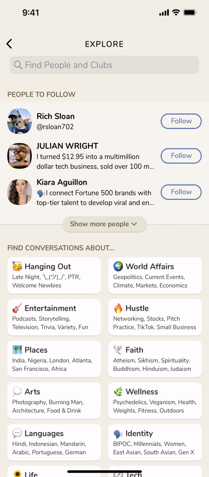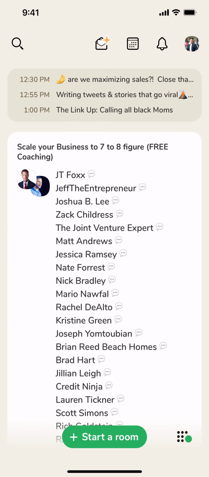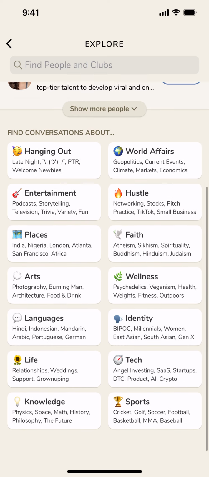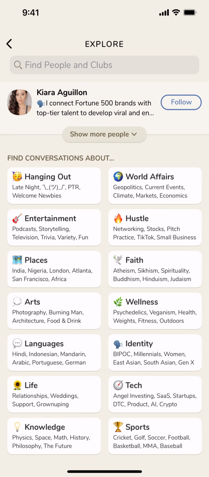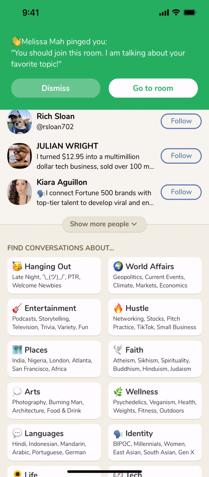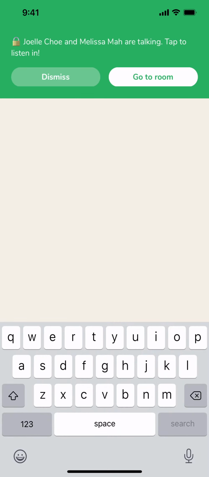And one of the most interesting aspects which I've come to here, this was back when on the top left, I clicked on this eyeglass or search glass icon here. You can look for people, or you can look for clubs that you might want to join, or you can even find conversations surrounding world affairs, faith, wellness, entertainment, tech. There's a lot of conversations, and when you first create your profile, you're actually asked to select a lot of interests as well. So this is where you can search for particular clubs.